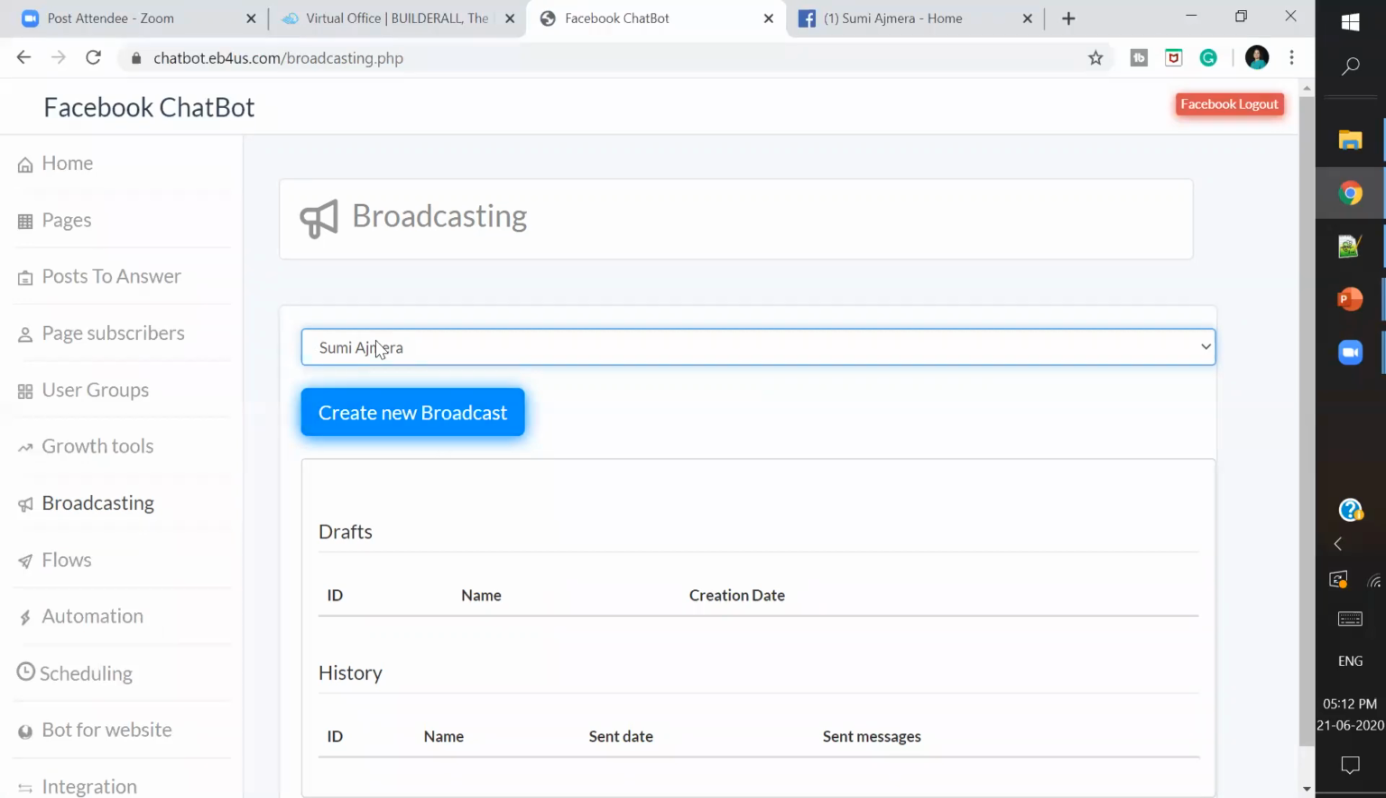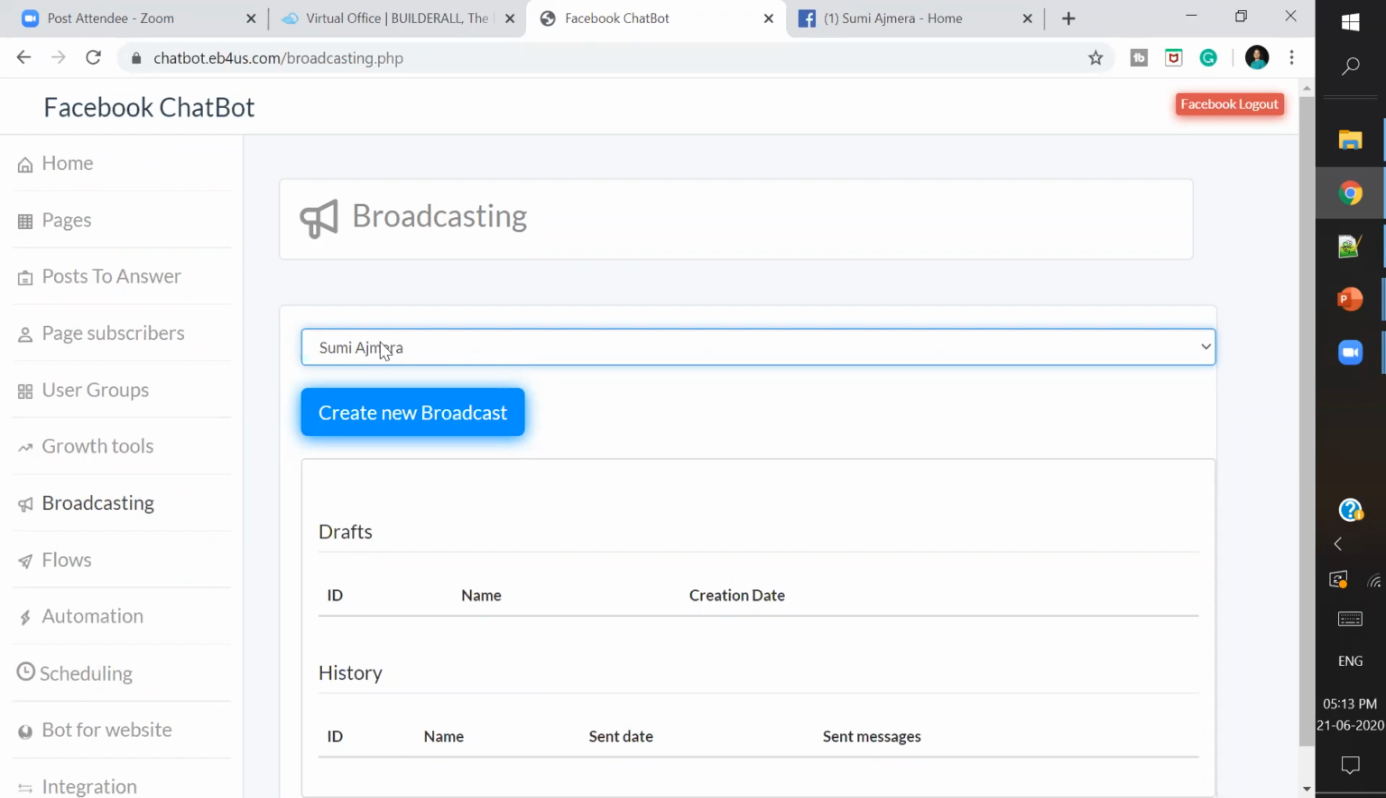So I'll go on broadcasting, and from here I'll create a broadcast where I say, this is my course which I'm launching on so and so date. If I want, I can even type on some images. I can give some videos, and then I can send it across to all the subscribers in one go. Okay, so that is one of the most beautiful examples of a chatbot.